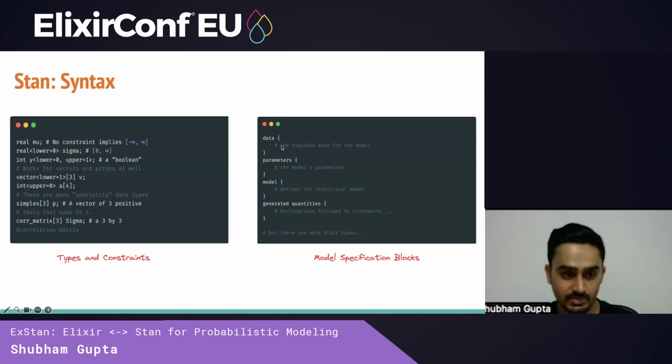The Stan model specification has 4 main blocks: data, which is used to represent the data for the model; parameters, which are used to represent our parameters for the model; the model itself, which contains both the definition for the prior and likelihood; and finally, generated quantities, which is primarily used to sample from the posterior to generate posterior predictive checks. There are many more optional blocks that we've not included here for brevity.